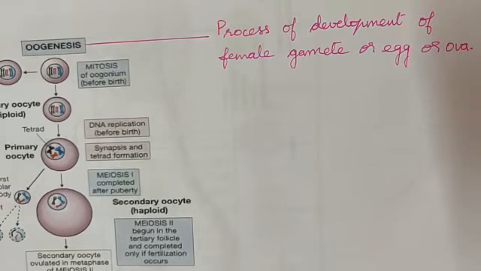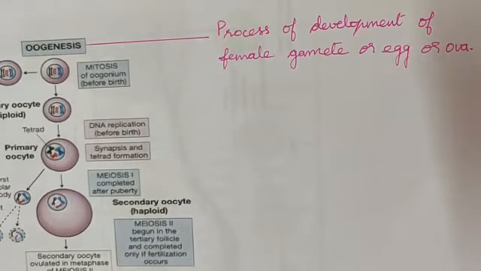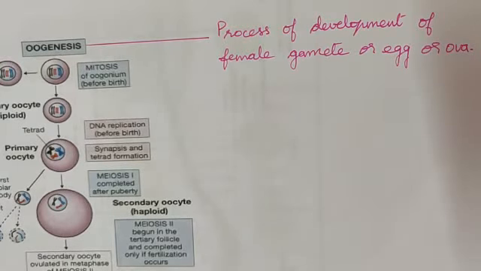So, where does the primordial germ cell come from for a female? Can anybody guess?